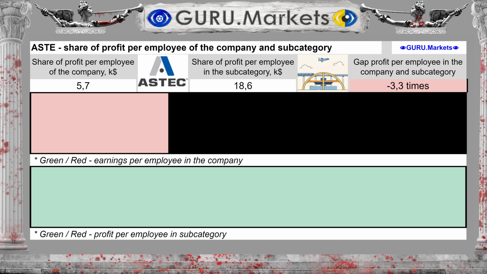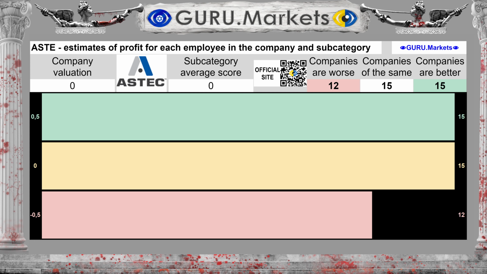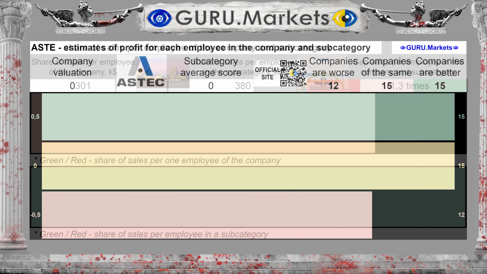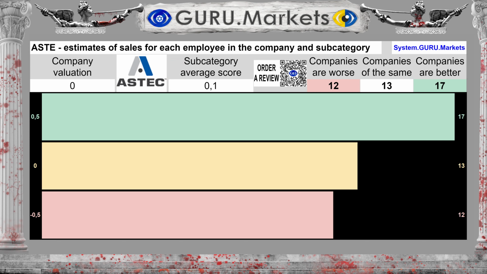The amount of profit per individual employee of the company is $5,700. Average for the subcategory, $18,600. The difference between the subcategory average and the company's performance is 69%. Estimation of profit per employee in comparison with the indicators of companies in the subcategory. Tolerable, 0 points. The share of revenue for each employee of the organization is $301,000. By subcategory $380,000. The difference between the subcategory average and the company's performance is 26%. Estimation of revenue per employee in comparison with indicators in the subcategory.